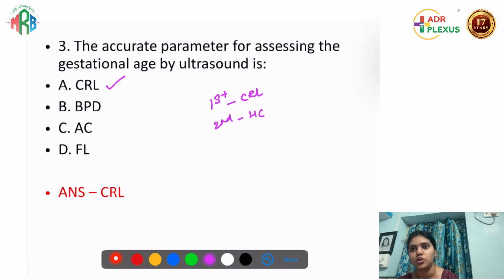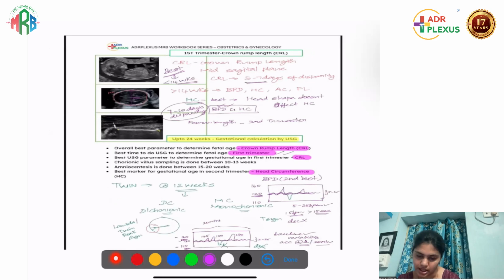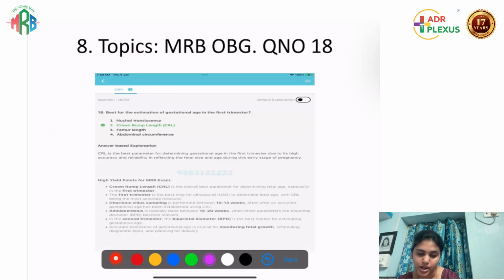Overall, CRL will always be the best parameter. This is our notes: the overall best parameter to determine the fetal age is the crown rump length. This is a direct, straightforward question. The same question is in our MRB OBG question number 18: best for the estimation of gestational age. Overall, crown rump length will be the best answer, right?